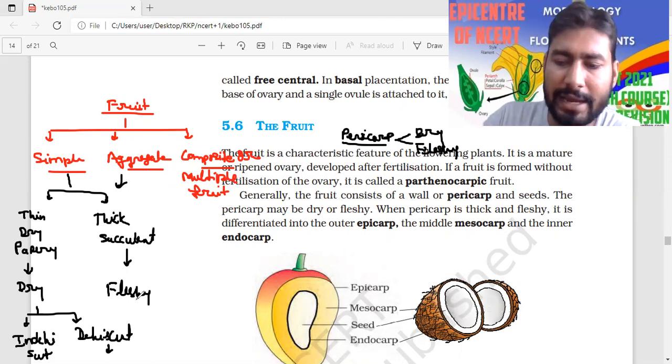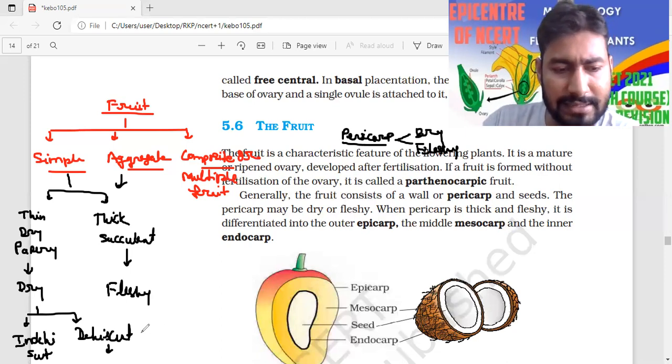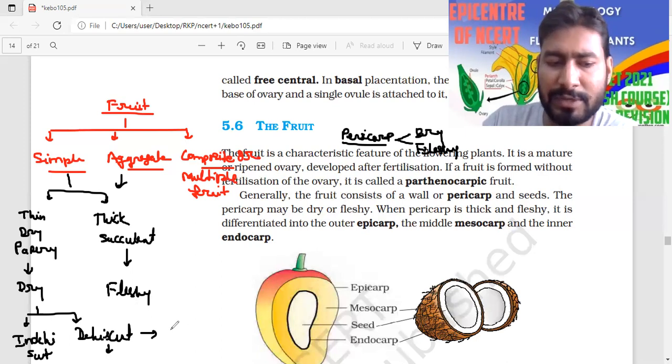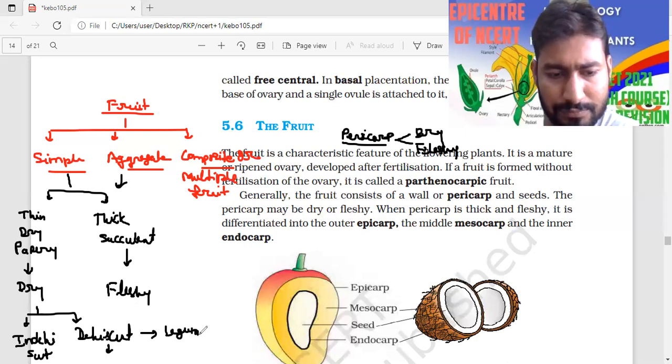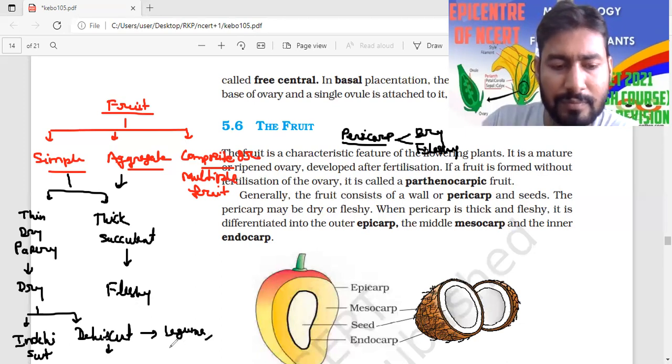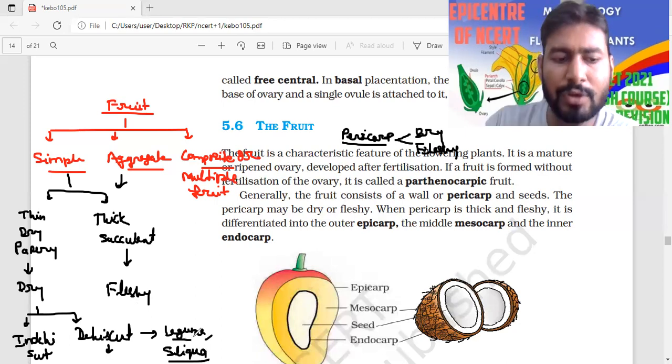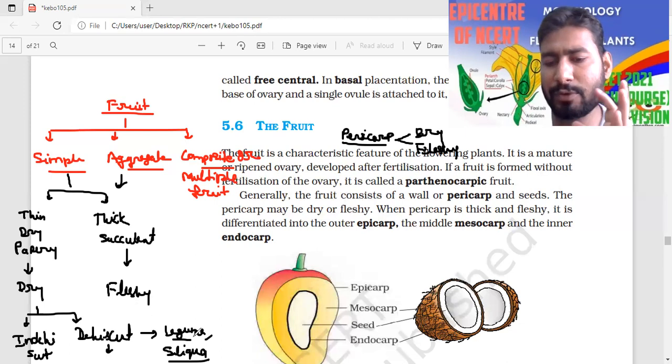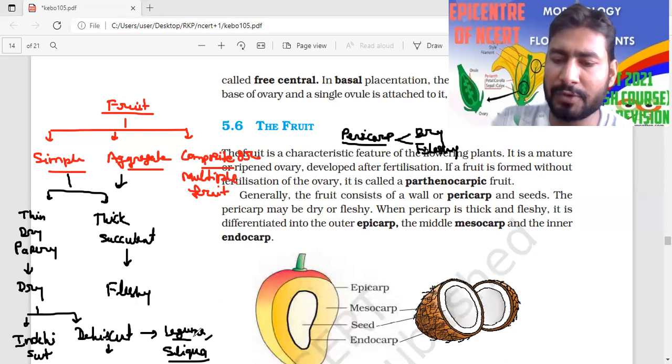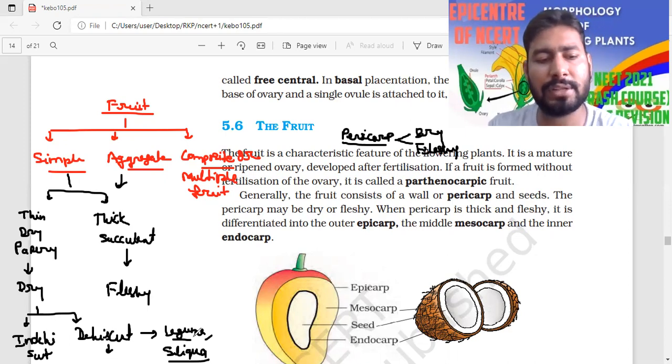Examples of the indehiscent type are achene, nut, samara, and walnut. In the case of dehiscent fruit, it will naturally dehisce. Examples are legume and siliqua. So these are two examples of the dehiscent type. Siliqua is mustard, and legume is pea. So the seed will be naturally released. This is called the ending.